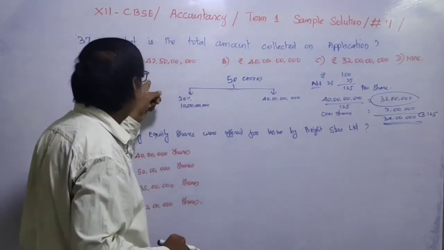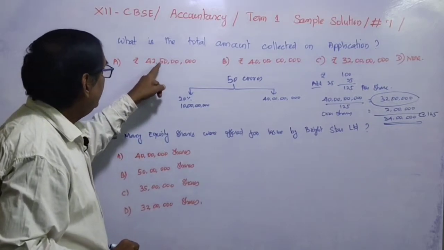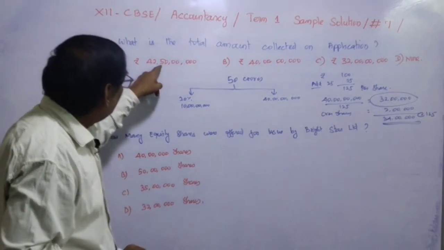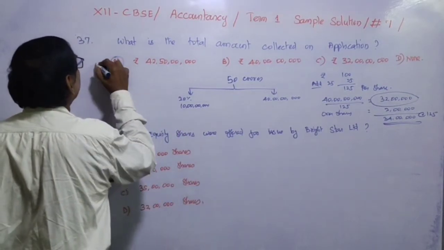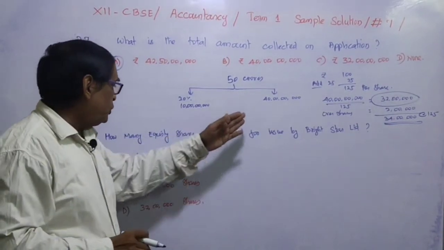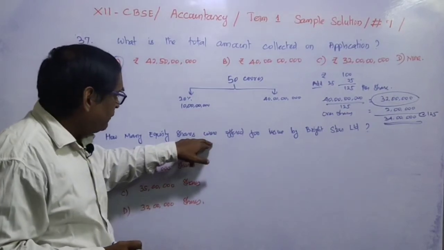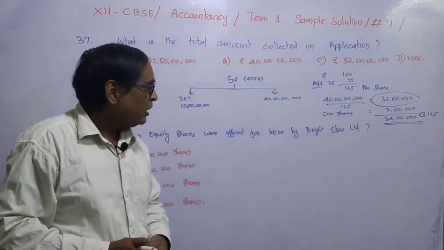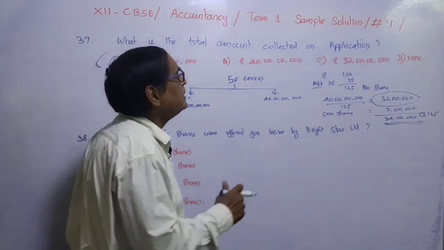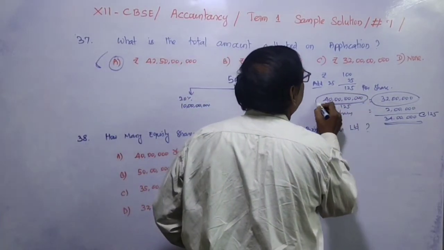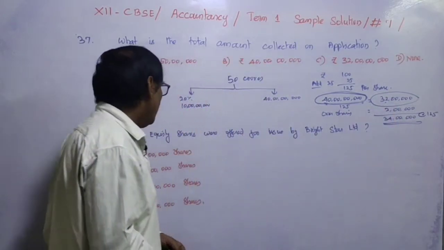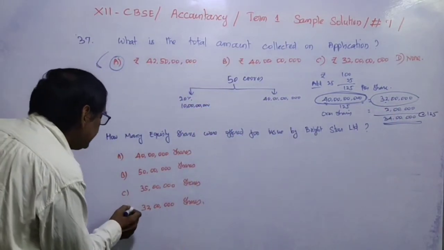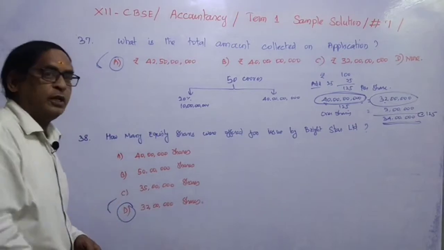Is the amount given in the answer? So 42 crores 50 lakhs is the correct answer. Answer A is the correct answer. And then the same question: how many equity shares were offered for issue by Bright Star Limited? Bright Star Limited, that is 40 lakhs share capital, 125. So 32 lakhs issued for offer. That is the answer, D is the correct answer for question number 38.